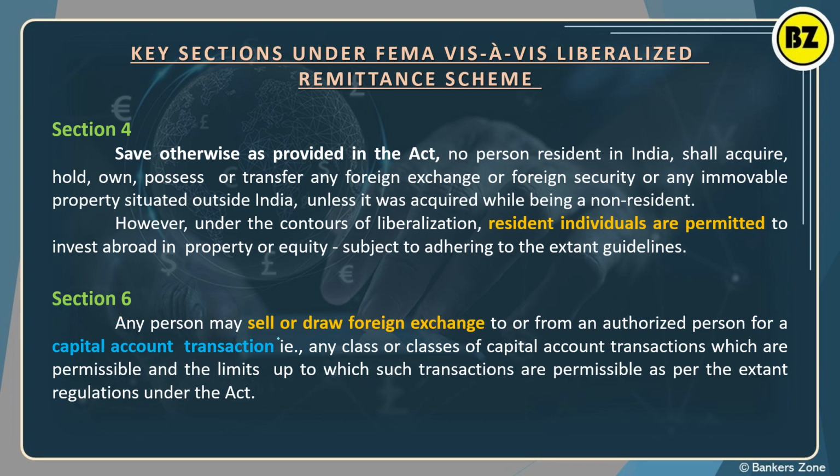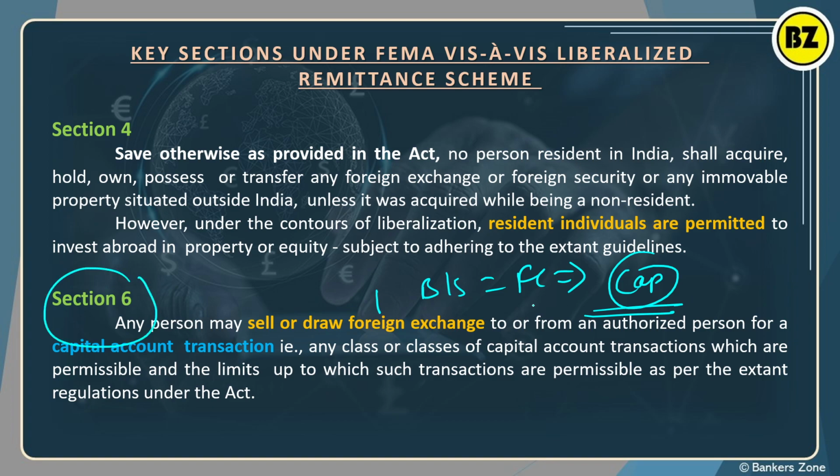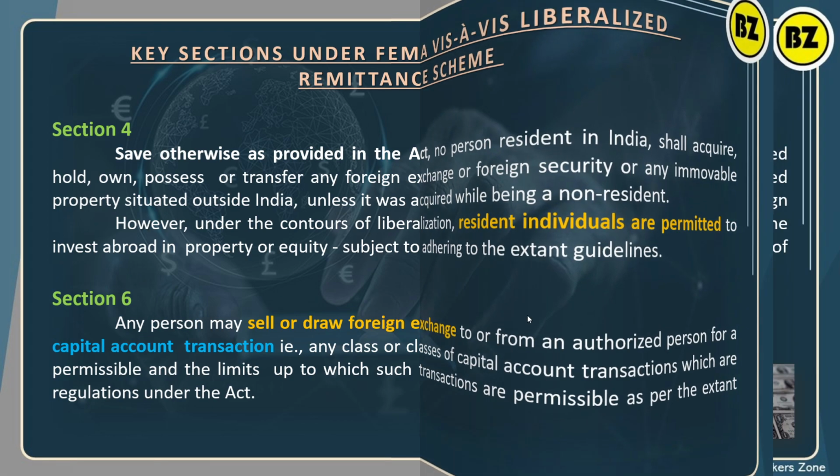So simply, what is a capital account transaction? Where you can purchase property or repay a loan, that is, asset or liability changes. So you can do the foreign transaction, that is buying and selling of foreign currency, using the capital account for asset creation or liability discharge, right? This is given in section 6. Okay, section 4, section 6.